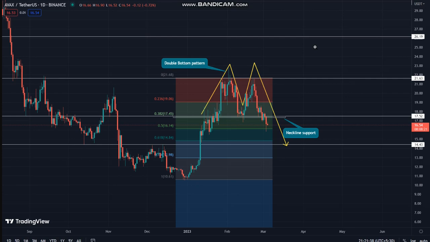The last reversal from the aforementioned resistance has tumbled the AVAX price 23.67% down to currently trade at $16.50. This downfall also provided a bearish breakdown from the $17.50 neckline support of the bearish pattern on March 3. If the altcoin shows sustainability below the $17.50 support, the sellers may pull the prices 12.5% down to hit the $14.40 support.